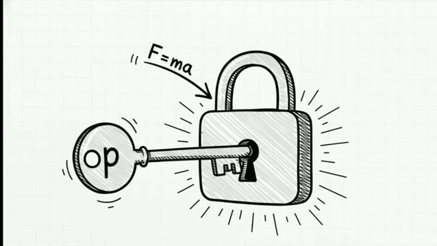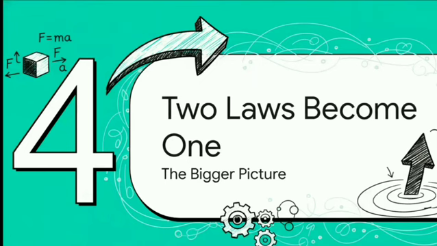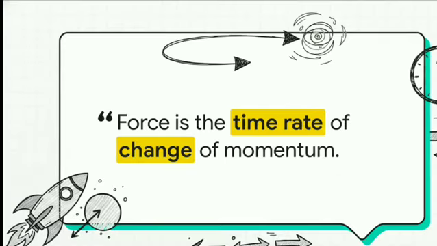And listen, this isn't just some new variable we're throwing in here. It turns out that Isaac Newton's original big idea was all about momentum. He totally understood that there was something way more fundamental going on, and this is the idea that ties it all back together. Okay, this is where it all clicks into place. We're about to connect the simple law we all know and love to the bigger, more powerful one that's always true.